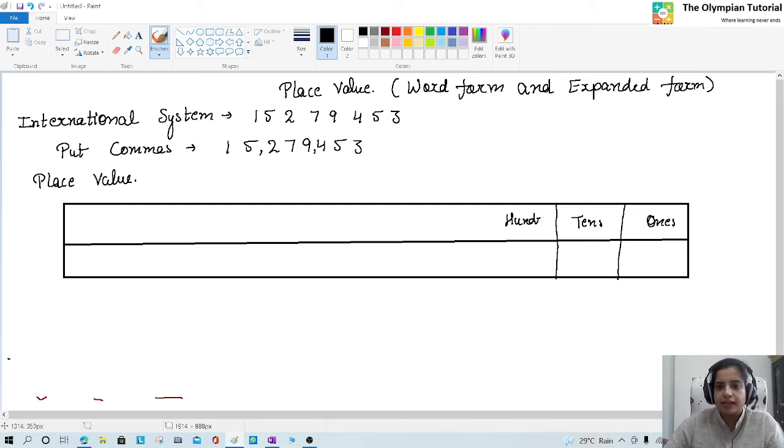This is similar as Indian system. Also one more thing, these 3 digits, after that thousands, and after that 10,000s, after that 100,000s. The difference starts from here.